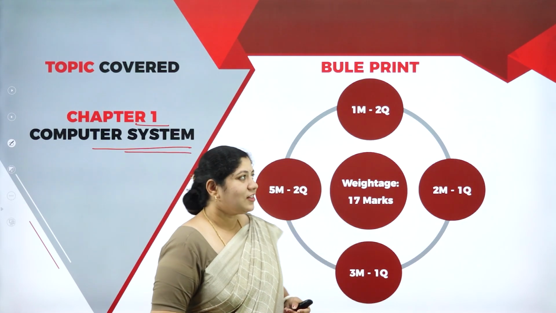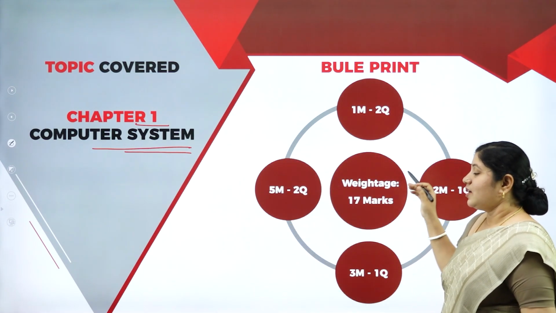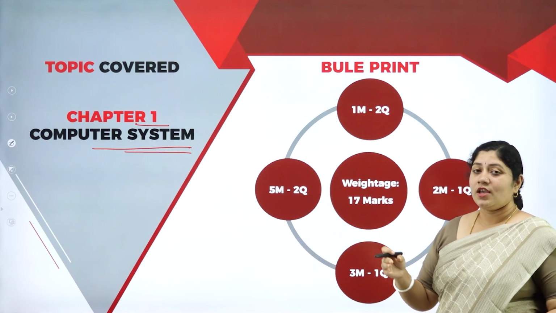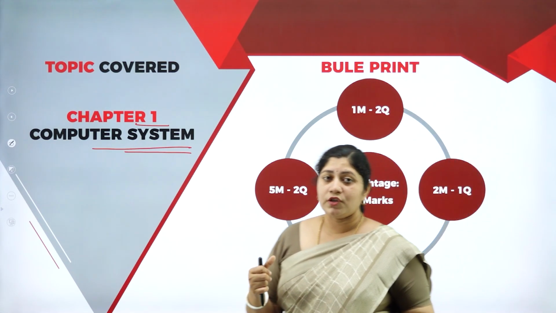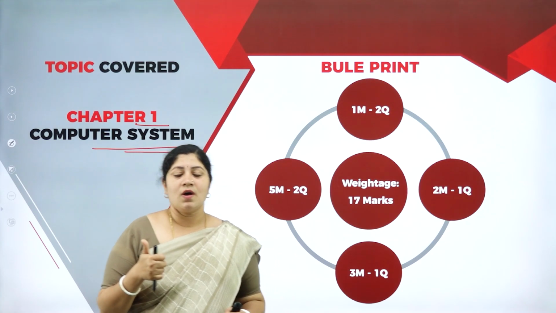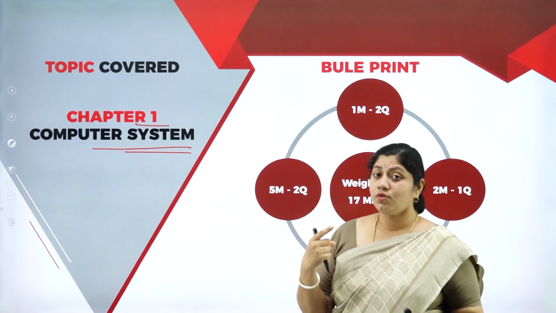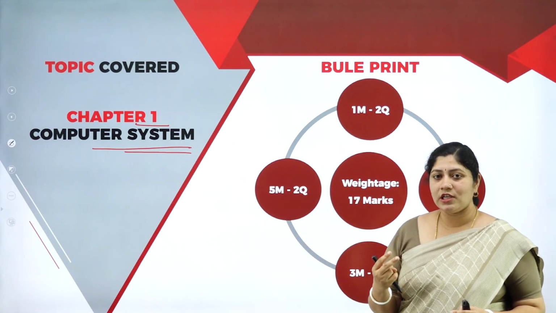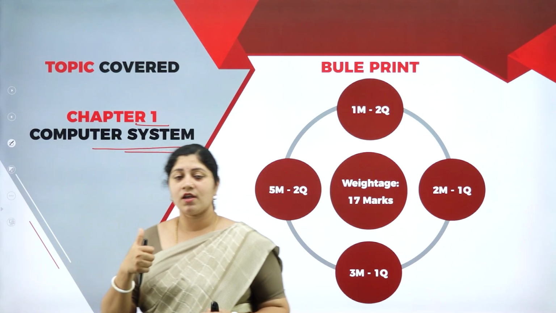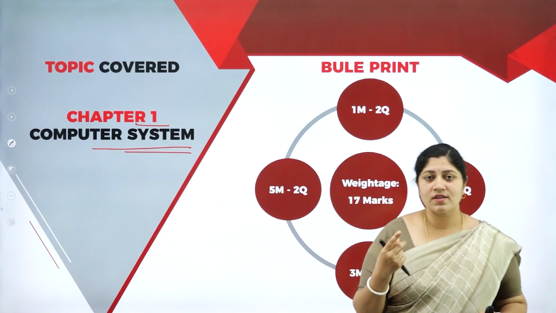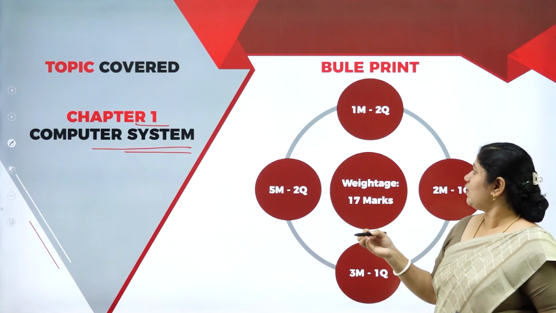The main thing to check over here is this blueprint. Initially, I would like to say that your question paper will have 4 divisions. The first is 1 mark questions, the second is 2 marks, the third is 3 marks, and the fourth is 5 marks questions. Please have a look over here.